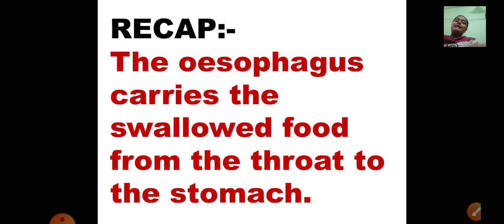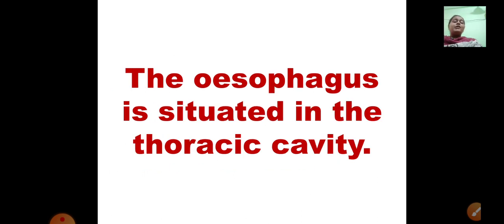Now we'll take a recap of what we have studied today. We have studied the esophagus carries the swallowed food from the throat to the stomach. What is the function of the esophagus? It carries the food which we eat from the throat and it reaches the stomach. The esophagus is situated in which cavity? It is situated in the thoracic cavity, that is the chest part. So where is the esophagus situated? It is situated in the thoracic cavity.